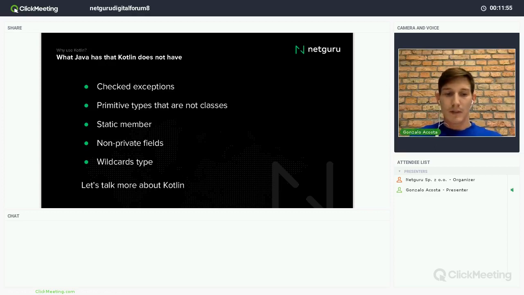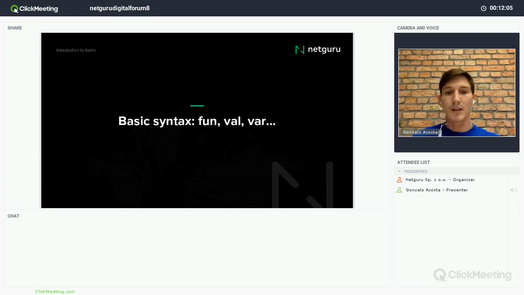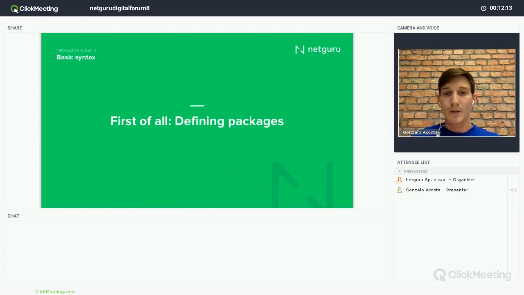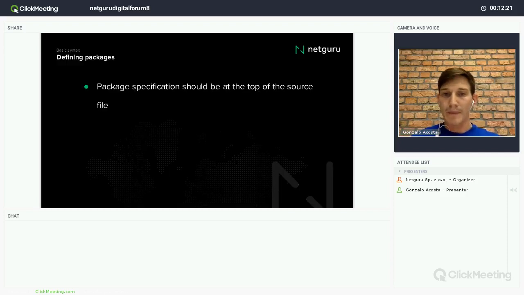So after comparing and giving my reasons why we should change to Kotlin, let's start a little bit more with seeing Kotlin features. Let's start with the basic syntax: fun, val, and var. We will learn what they all mean. But first, we will talk about how to define a package in Kotlin. Like in Java, right? We specify the package at the beginning, at the top of the source file.